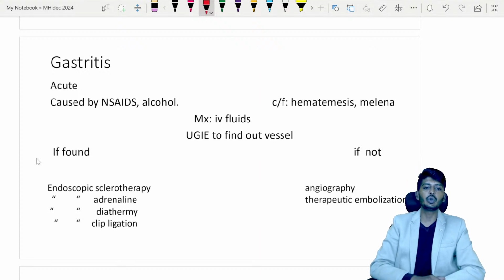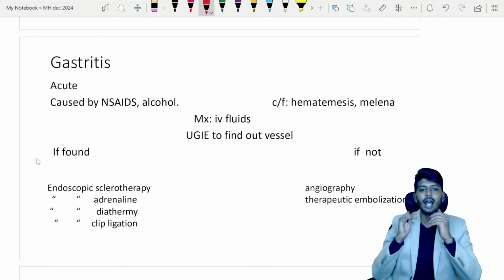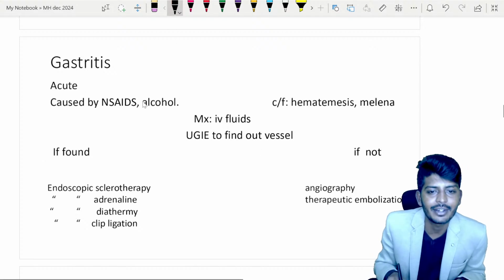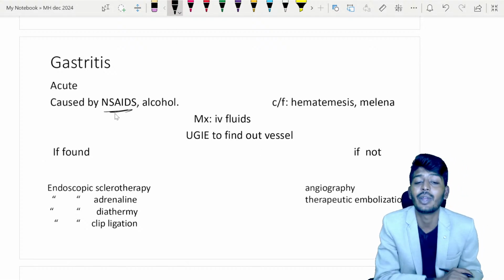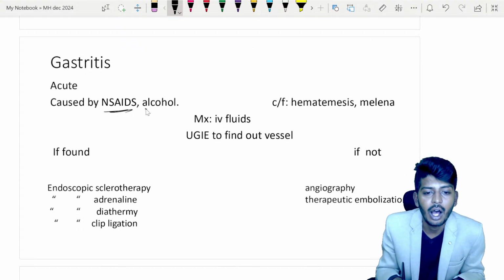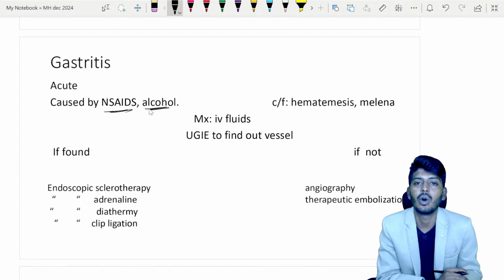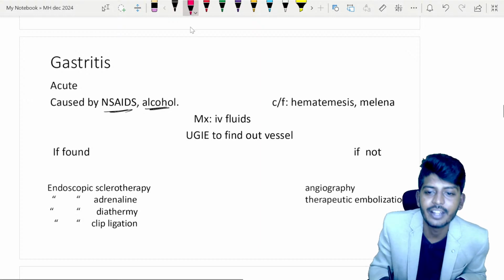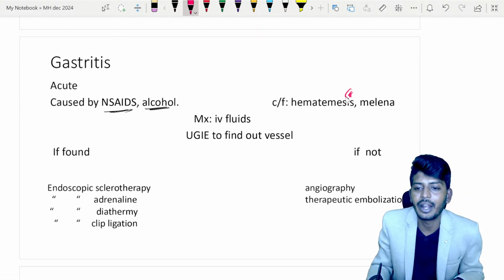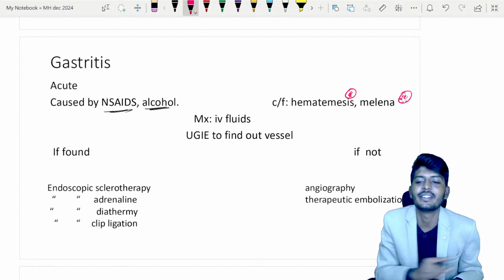Let's go to gastritis. Gastritis can be divided into two types, acute and chronic. So in the acute, most commonly acute gastritis is caused by NSAIDs. Acute gastritis is caused by NSAIDs and alcohol. What are the clinical features you are going to find in this patient? Hematemesis and also melena. Hematemesis and melena.